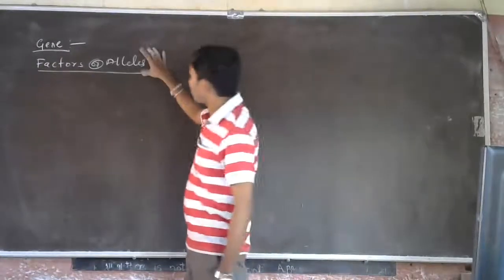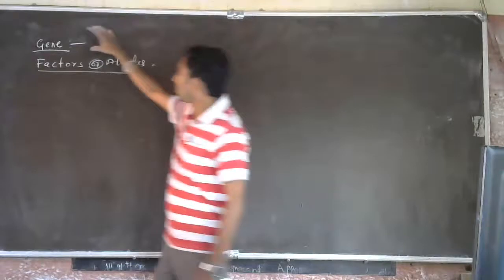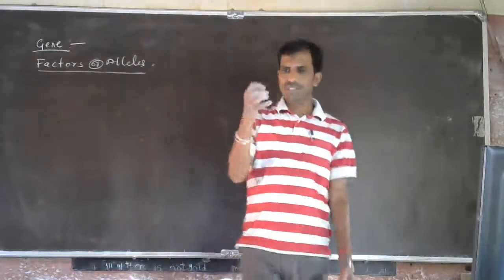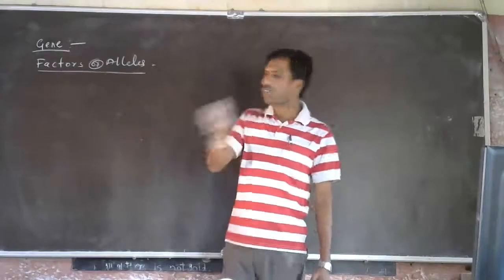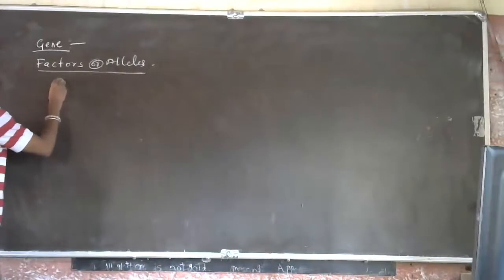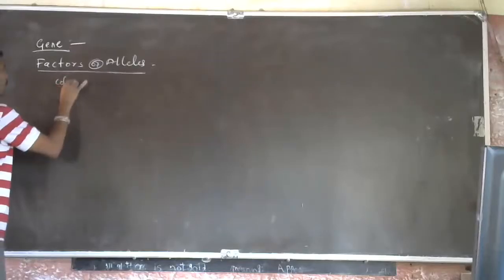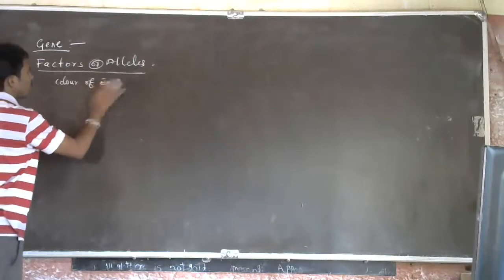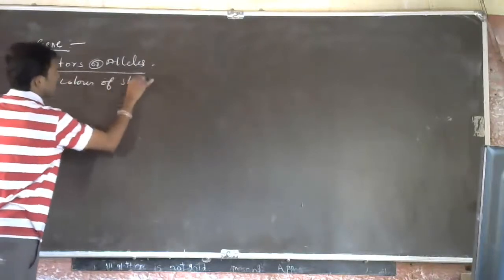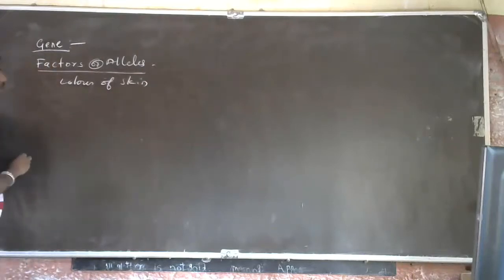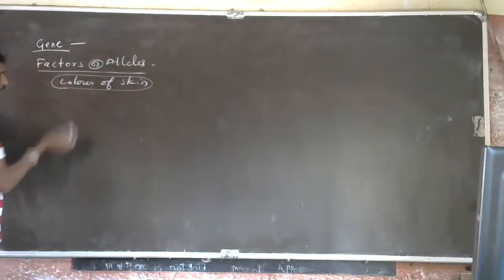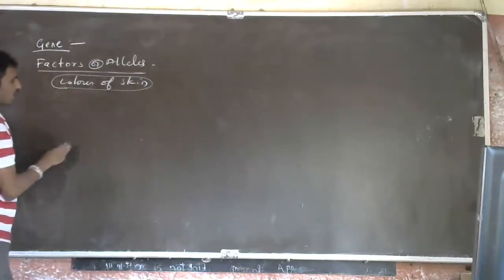I will give one example: color of the skin. Color of skin is a character. It is controlled by a gene having two factors.